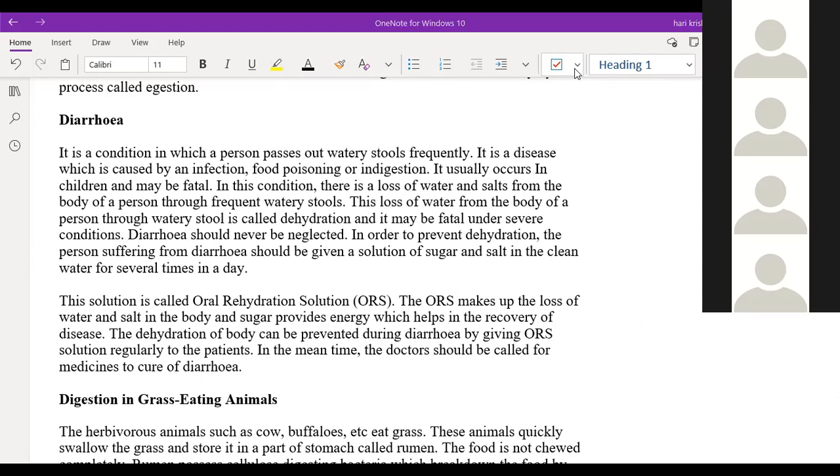If we eat like egg, if we drink like expired milk and all, this will happen, diarrhea. It is caused due to the expired products. So you can say simply food poisoning. Sir, it creates a bacteria which causes diarrhea.